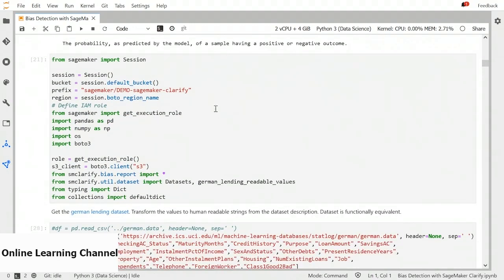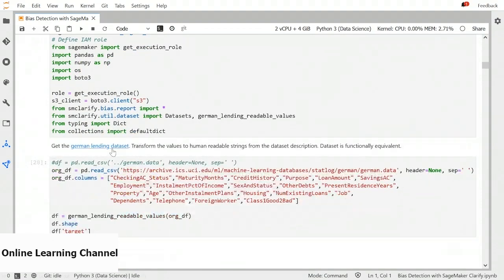So for this demo, we are doing the same process. We are getting our bucket, role, region, some SageMaker imports. Other than that, we have SageMaker Clarify. We have to import the bias report, and we are using a dataset which is already available in SageMaker Clarify. That is a German lending dataset, and we can use this German lending readable values function to transform the values to human readable strings.